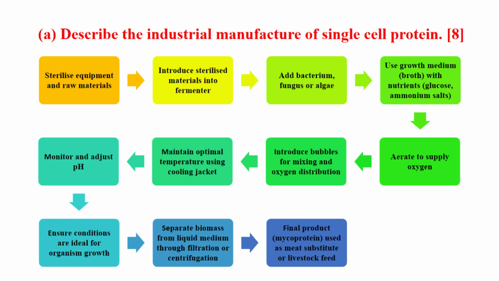We then add our chosen organism, be it a bacterium, fungus, or algae, along with a nutrient-rich growth medium containing glucose and ammonium salts. To keep everything well mixed and oxygenated, we introduce bubbles into the fermenter. Once the biomass has grown sufficiently, we separate it from the liquid medium using filtration or centrifugation. The final product, mycoprotein, can serve as a meat substitute or livestock feed.